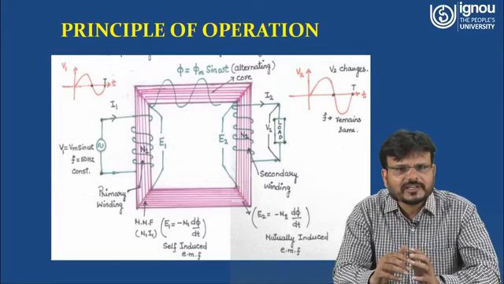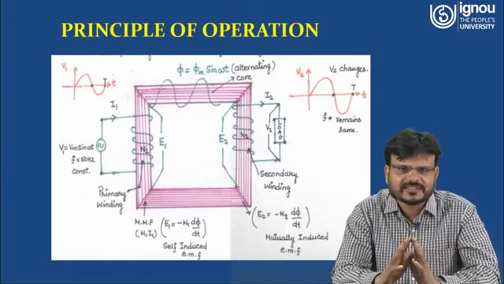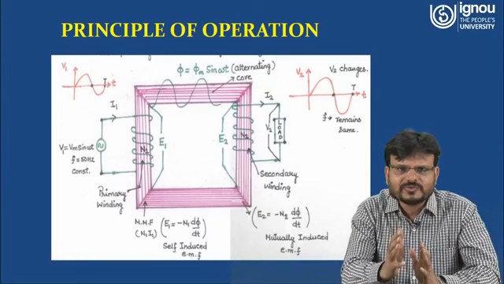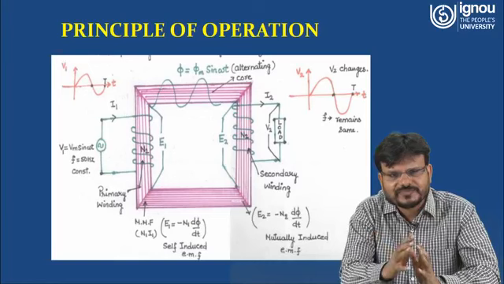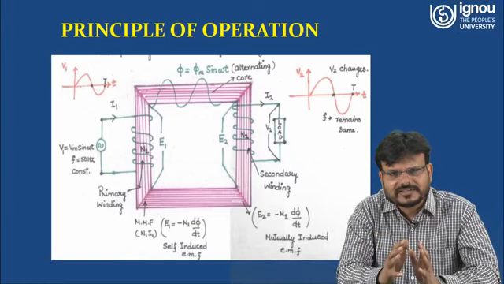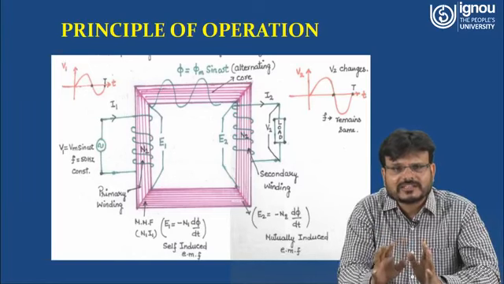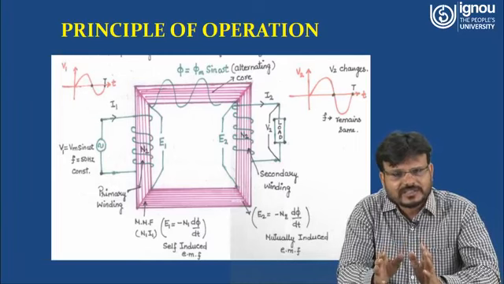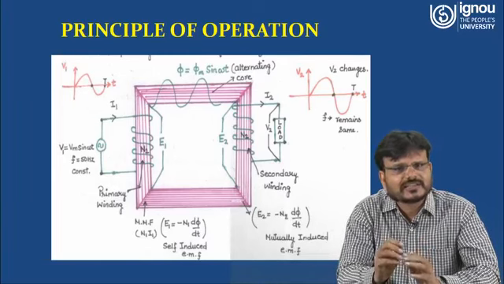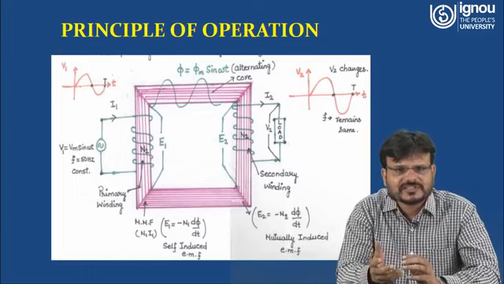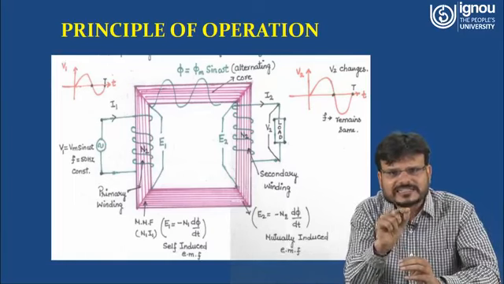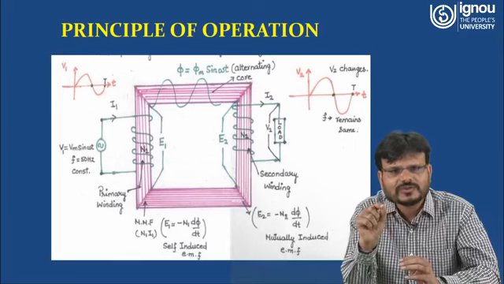So what have we done now? We are able to get the induced EMF E1 at the primary side, right? This E1 will always be less than V1, right? Why? If we are not talking about the ideal transformer. If it is an ideal transformer, we will assume that this coil has zero resistance. If this resistance is 0, then V1 minus I1 R1 is equal to E1.